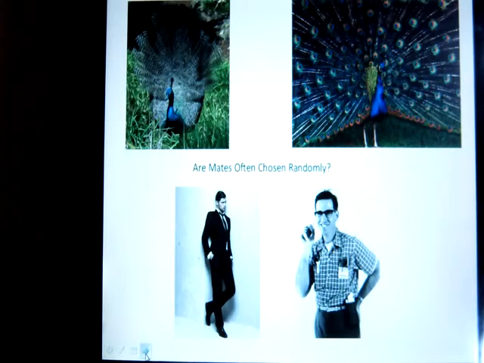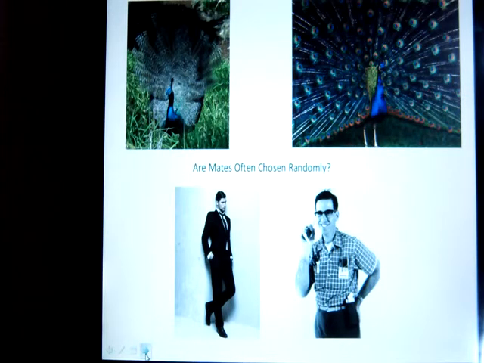Okay, let's take a look at random mating and how that can affect a population. The fact is that in nature, very few populations exhibit random mating. Random mating would imply that any individual in a population is equally likely to mate with any other individual. And we know that just doesn't happen. We know that most animals, especially females, tend to choose their mates based on their traits. So a female of some kind of animal is more likely to mate with a big, strong male than a weak male. And the reason is she instinctively knows that her offspring with that big, strong male are more likely to survive than any offspring she would have with that weakling male.